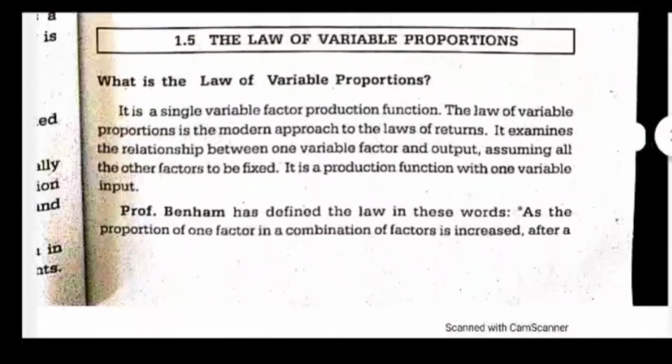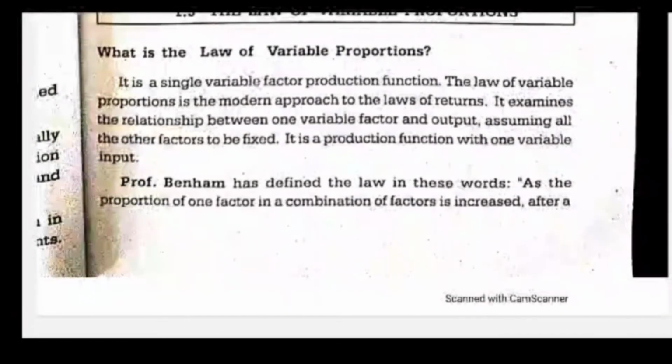Now what is the law of variable proportion? It is a single variable factor function. That means if there are many variables in the production function, for example land, labor, capital, from that only one input is kept variable, and all other inputs, all determinants, are kept fixed or constant. For example, only land or only labor is kept variable, and remaining all the proportions are kept as constants. So that is the law of variable proportion. And then we look into the change that happens in the output or the production.